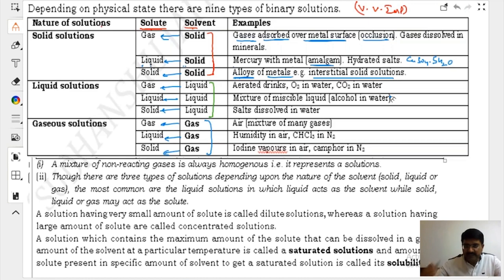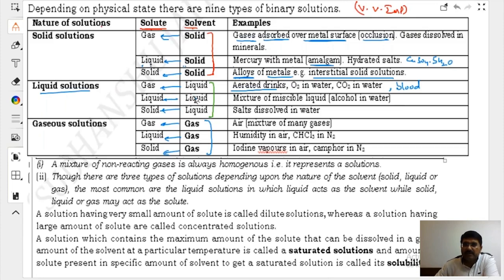So keep on watching my gestures also, beta. I answered your question. Then the next type is liquid solution. What is going to be the appearance? Liquid. First is gas in liquid: all aerated drinks, the cold drinks, the beer. Even in human blood, oxygen and carbon dioxide are dissolved. So this is gas in liquid.